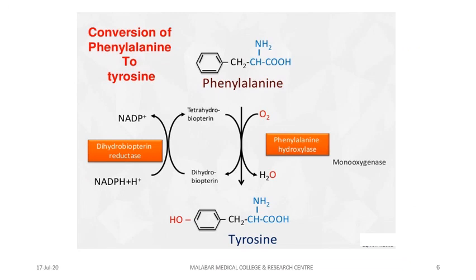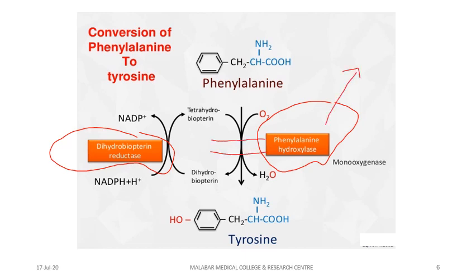So first part, the synthesis of tyrosine from phenylalanine. We know which is the rate limiting enzyme of this step, that is phenylalanine hydroxylase. Phenylalanine undergoes a hydroxylation reaction in the presence of phenylalanine hydroxylase, molecular oxygen and tetrahydrobiopterin as coenzyme, and gets the product tyrosine. This tetrahydrobiopterin will be oxidized to dihydrobiopterin, which will be resynthesized with the help of another enzyme, dihydrobiopterin reductase. And this is a very important step: if there is deficiency of this enzyme, it leads to one of the main inborn errors of metabolism, that is phenylketonuria.